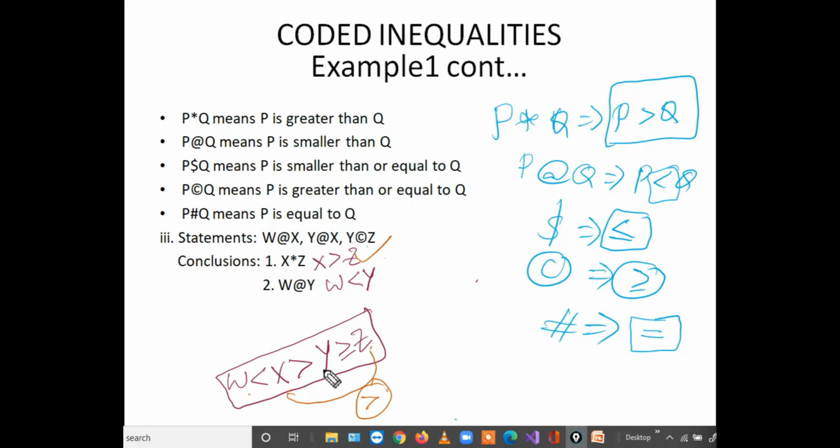Second, W to Y. So W is here, Y is here. Between them, is there any opposite polarity? Yes, there is an opposite polarity, one greater than, one less than. So that's why we cannot combine. There is no combination. So that's why it does not follow. So the answer for this question is only conclusion 1 follows but 2 does not follow.